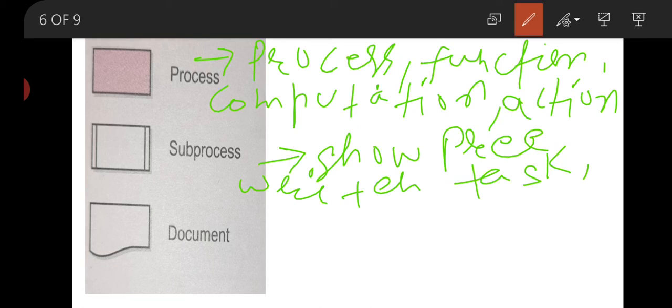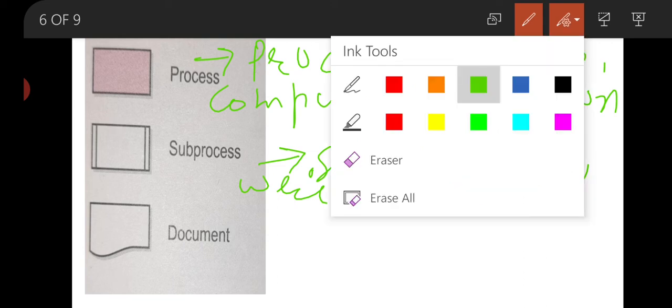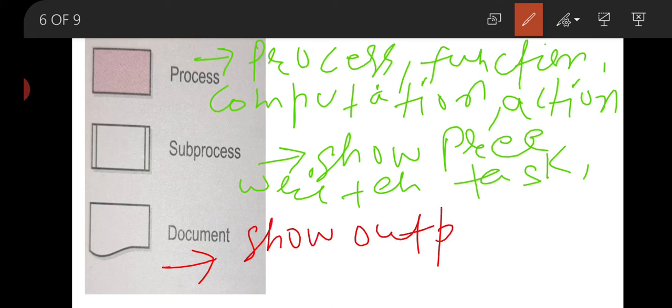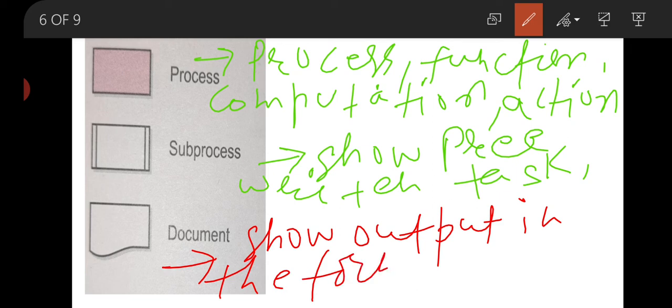Now next one is your document, used to show output in the form of a document like a letter and any document, a PDF file, a JPG file. If we are generating output of this type, then we will display that output with the document symbol.